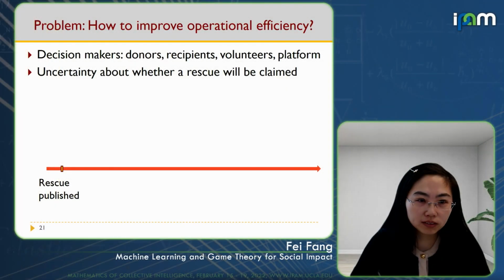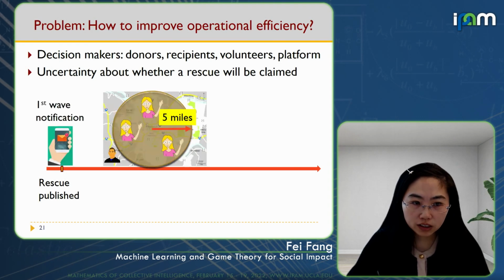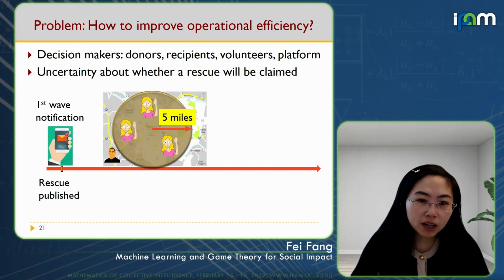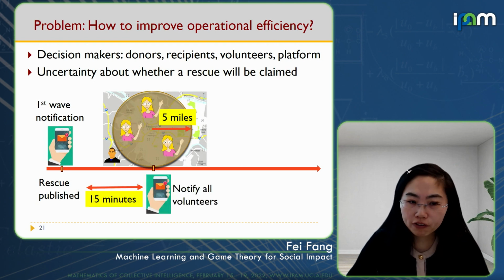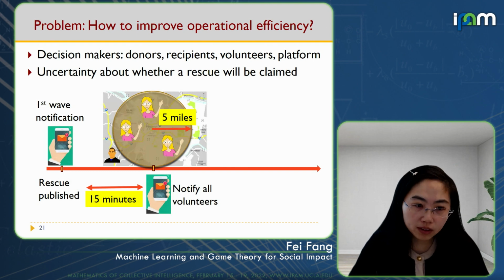So we focus on the interaction between the volunteers and the platform and try to figure out how AI can improve the notification and intervention scheme. That is how they send notifications to call for volunteers. What they used to do is that after the rescue request is published, they send a notification to all the volunteers within 5 miles of the pickup location and wait for 15 minutes. If no one picks up the rescue at that point, they notify all the volunteers on the platform.